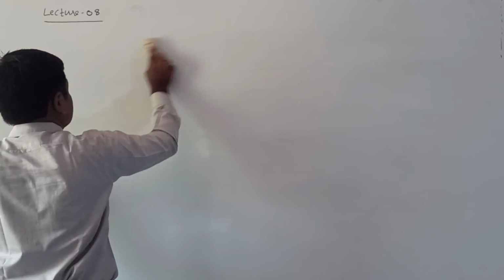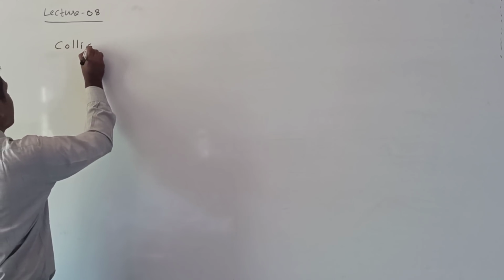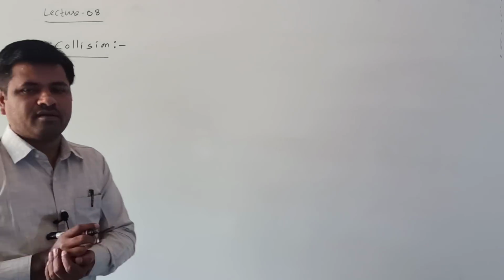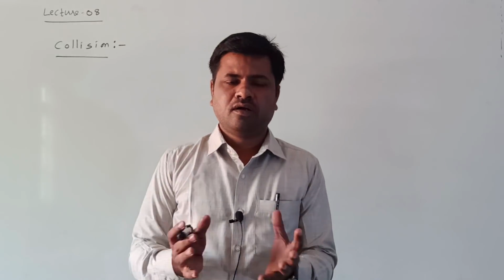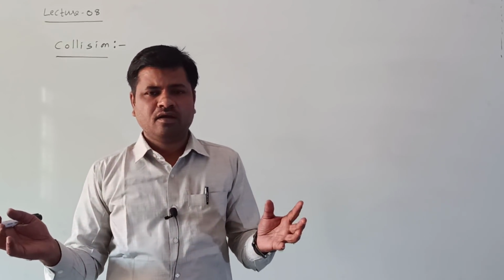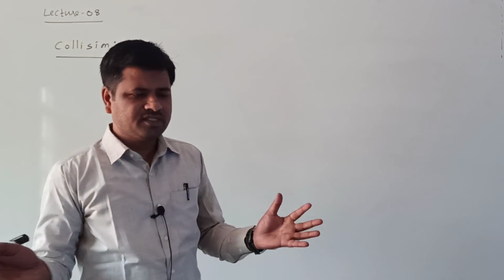Next we will discuss collision. Next important concept we have started, collision or collisions. What is meant by collision? Generally we say that two bodies are physically in contact with each other, or physically collide with each other. That is called collision. Collision means physically colliding with each other.